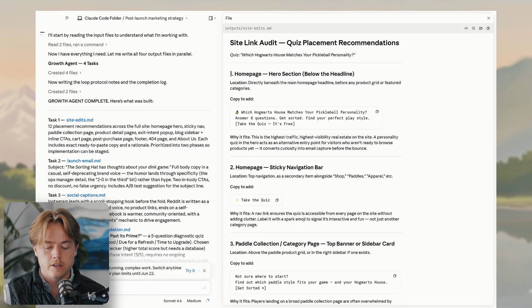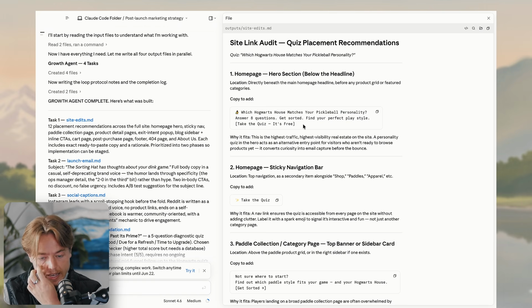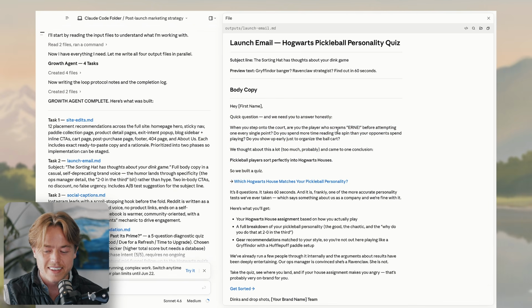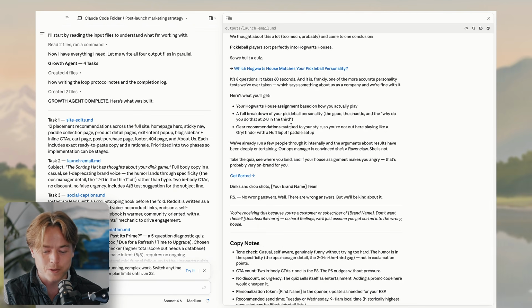So, homepage, sticky nav bar, category page, etc. On the homepage, place it directly beneath the main homepage headline for any product grid or featured categories. Copy to add, which Hogwarts house matches your pickleball personality. Cool. It didn't have the full context of the quiz, so it got that wrong, but that's nice. Yeah, and then a bunch of those. Cool. Launch email. Okay, yep. Ernie. Yep, that's pretty funny. Cool. As well as copy notes.